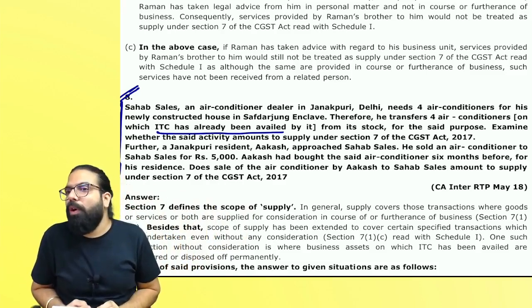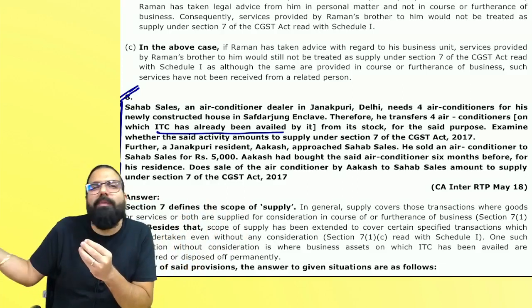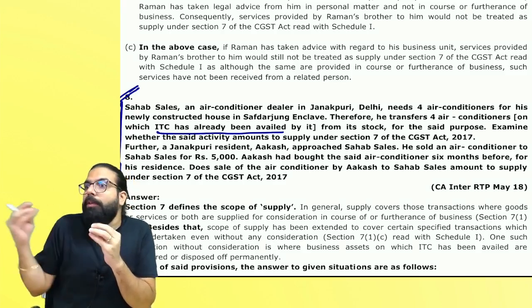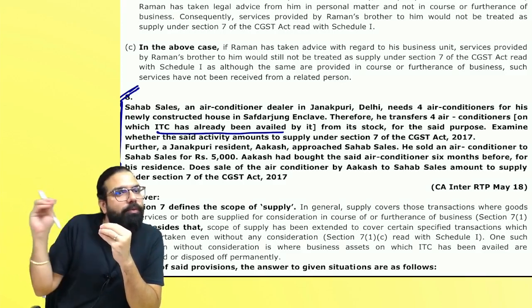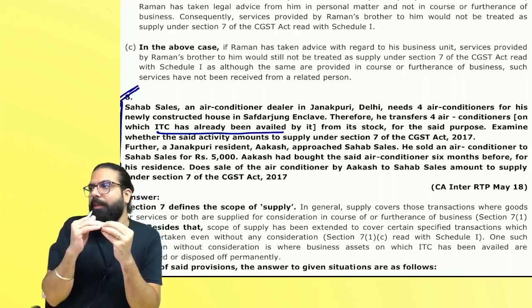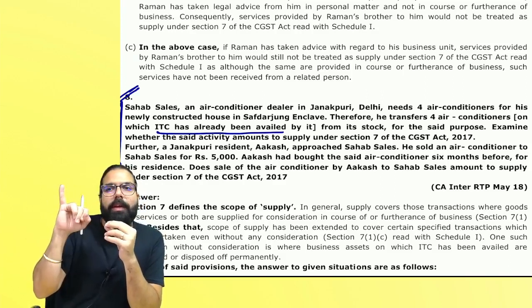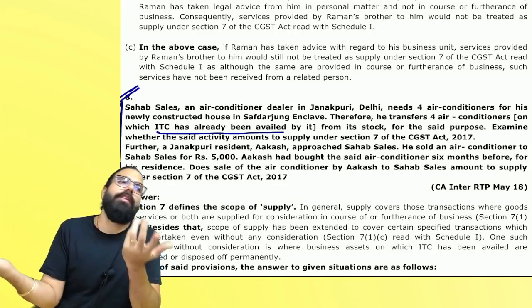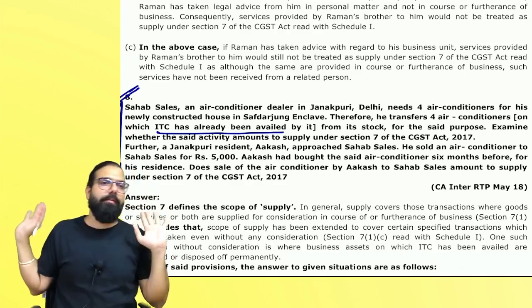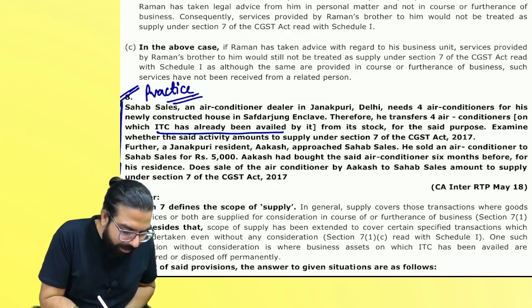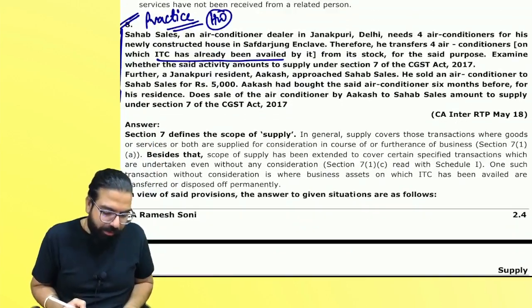Second one, what happened over here? Akash is a person who has gone ahead and sold his AC, which he has taken for his home, to whom? Sahab Sale. Sir, you are not reading the question. Baba, I already know the question. Correct? Akash has gone ahead and sold the AC, which he has bought for his personal purpose, to Sahab Sale. When Akash is selling, is it a sale? Yes. Is it for a consideration? Yes. But is it in the course of business of Akash? No. And hence it is not a supply under section 7(1)(a). Are we clear, everyone? Please practice this question at home. Today's homework it is, you have to practice.